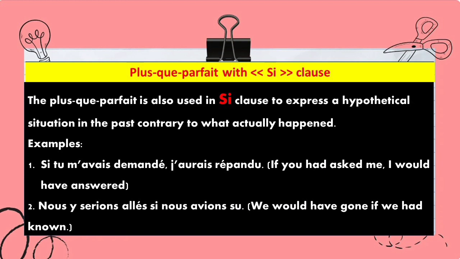Let's see the second example. Nous y serions allés si nous avions su. So again here nous y serions allés is the conditional tense. Si nous avions su. Su is the participe passé of the verb savoir. Okay. So si is the clause and avions su is the plus-que-parfait. We are using that, which means we would have gone if we had known.